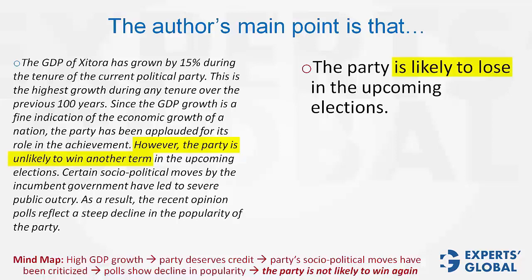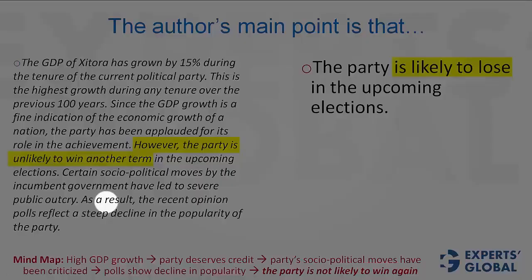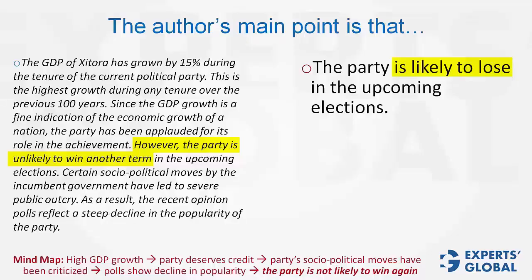Remember, sometimes students commit this mistake that they think that the conclusion is always going to be the last sentence in the paragraph, or sometimes this vocabulary, as a result, can be misleading, suggesting that this is the conclusion. These are all traps. Don't get caught in these traps. Apply your reasoning and ask yourself what is the main point of the argument. The main point is not the decline in popularity. The main point is not that the party will definitely lose the election. That would be hasty. The main point is that the party is not likely to win, and therefore this statement is the correct conclusion, the author's main point.